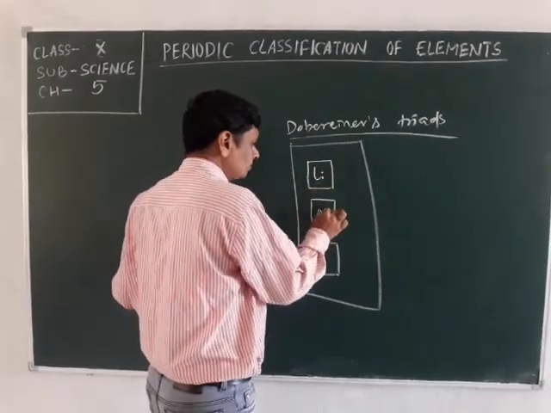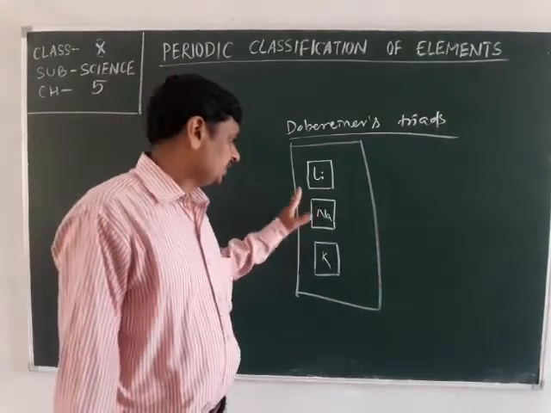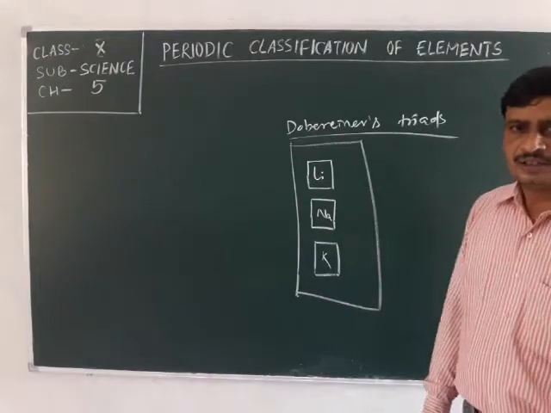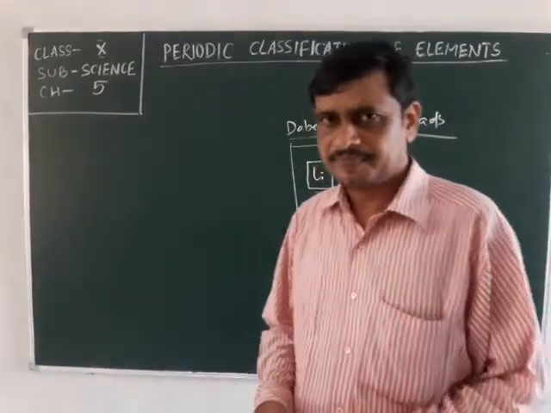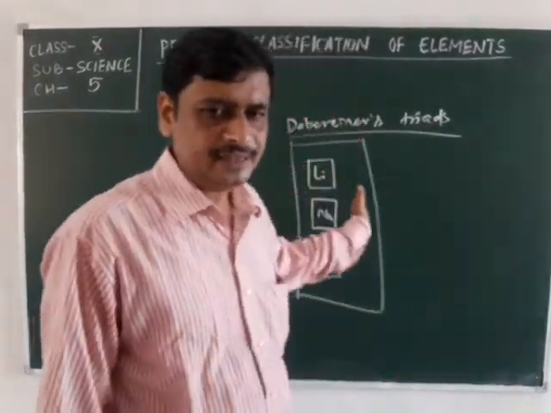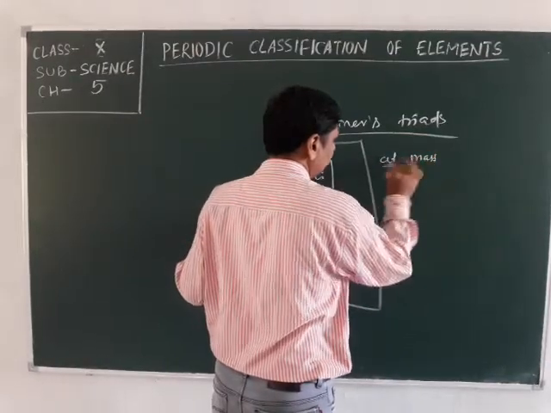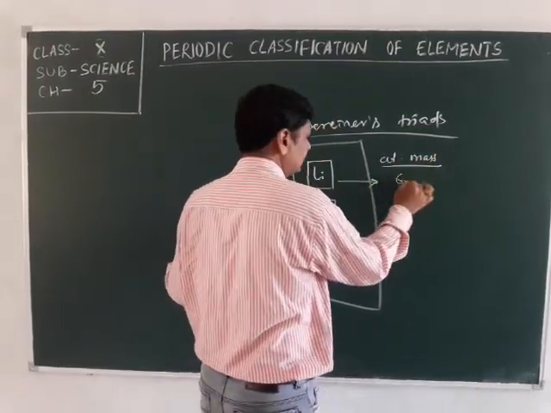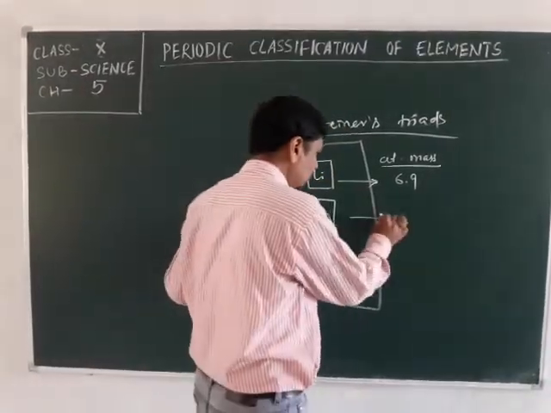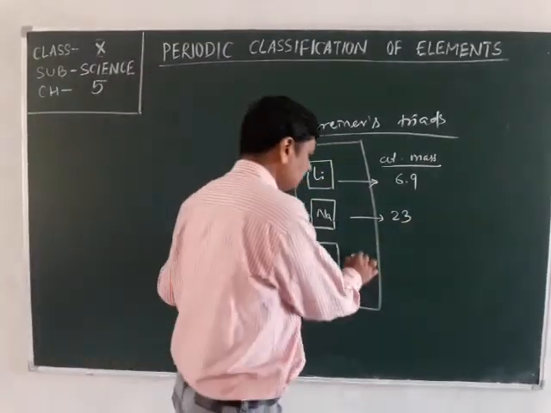Let us take three elements: lithium, sodium and potassium. If we consider their atomic masses, lithium has atomic mass about 6.9, sodium is about 23, and potassium is about 39.